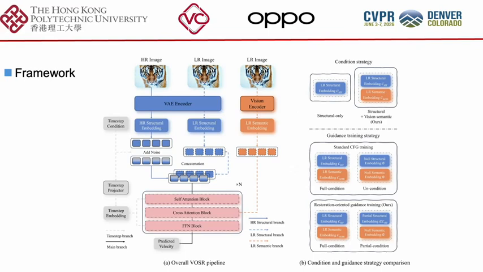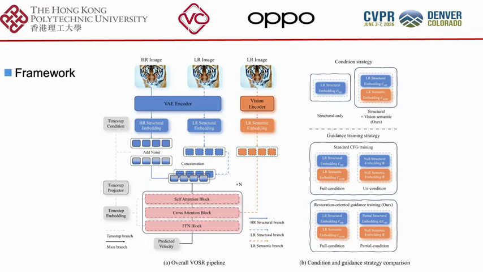Here is the framework of VOSR. Given a low-resolution image, we construct two types of visual conditions. The first one is a structural condition, extracted in the VAE latent space. It preserves spatial layout and low-level structure. The second one is a visual semantic condition, extracted by a pre-trained vision encoder such as Dino. This provides high-level semantic information, but it is still fully grounded in the input image.